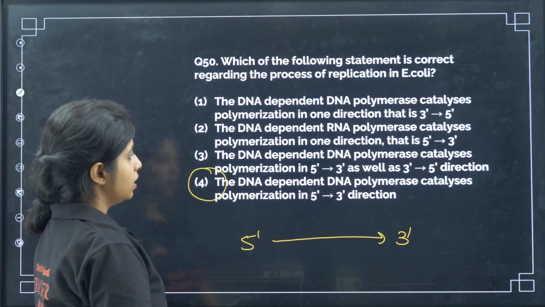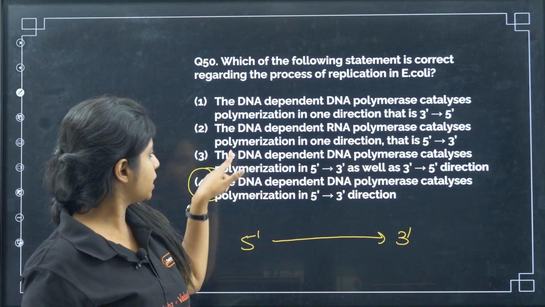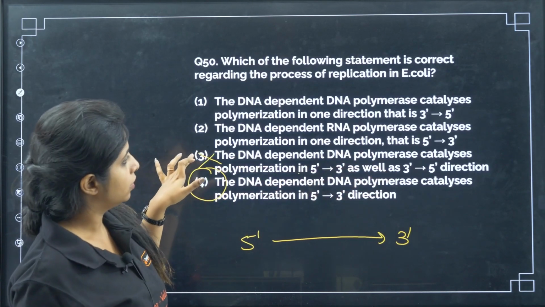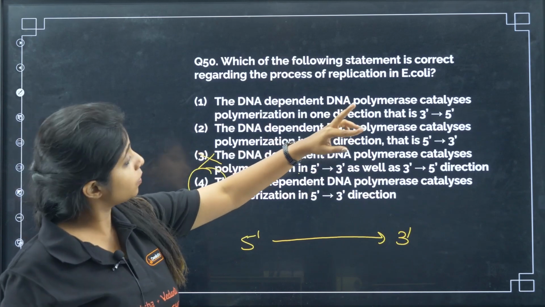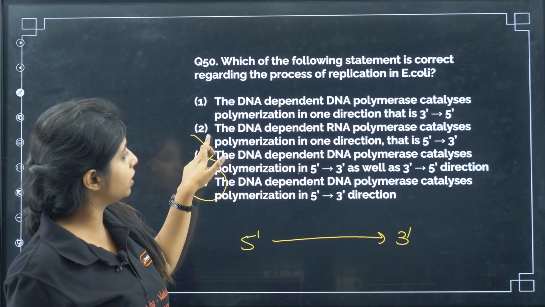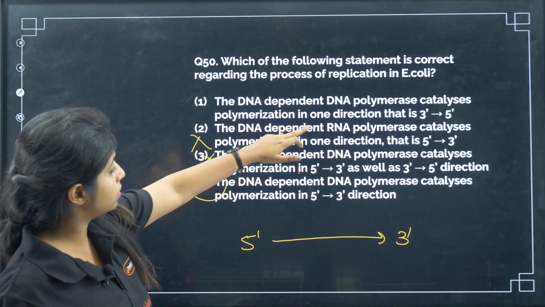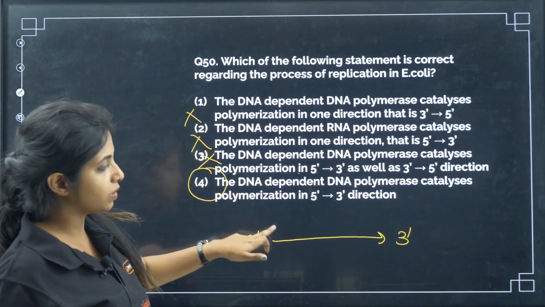This becomes your answer. DNA-dependent DNA polymerase catalyzes polymerization in 5' to 3' as well as 3' to 5'. Wrong. And over here, DNA-dependent RNA polymerase catalyzes polymerization. Wrong. In DNA replication, why do you need RNA? And the direction itself is wrong. So this becomes your answer.